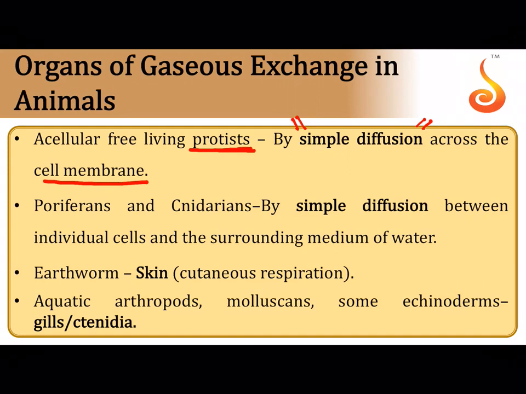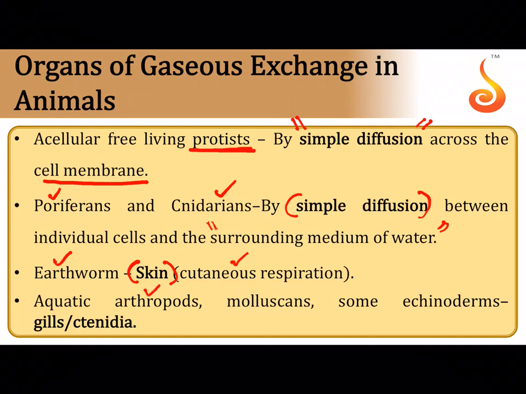Even some of the earlier animals, like the most primitive multicellular animals, poriferans and coelenterates, don't have any special respiratory organs or structures. They carry out simple diffusion. The cells take up oxygen from the surrounding water and give away carbon dioxide into the same. If you talk about annelids like earthworm, they exhibit skin which is very moist and richly supplied with blood, so they exhibit cutaneous respiration.